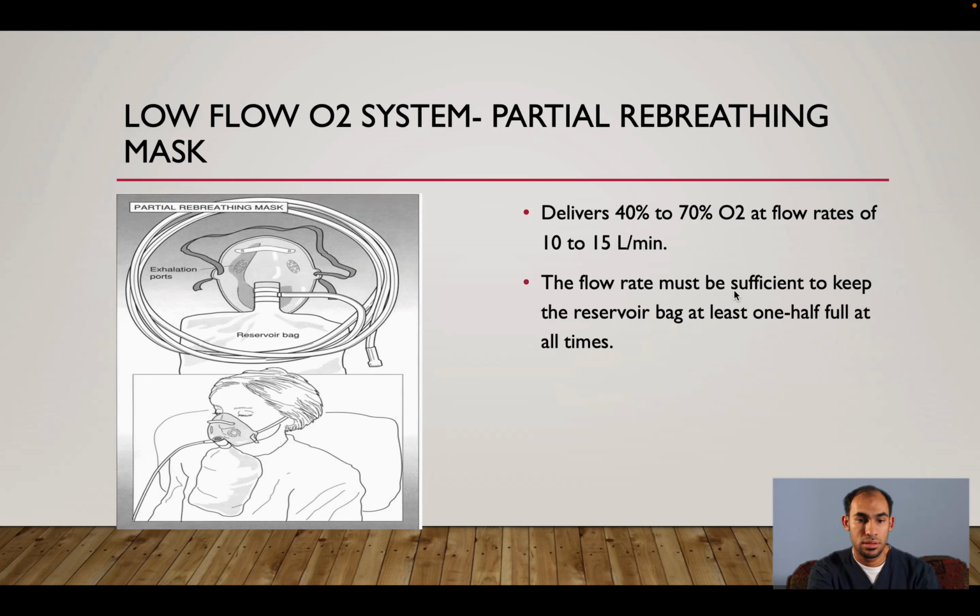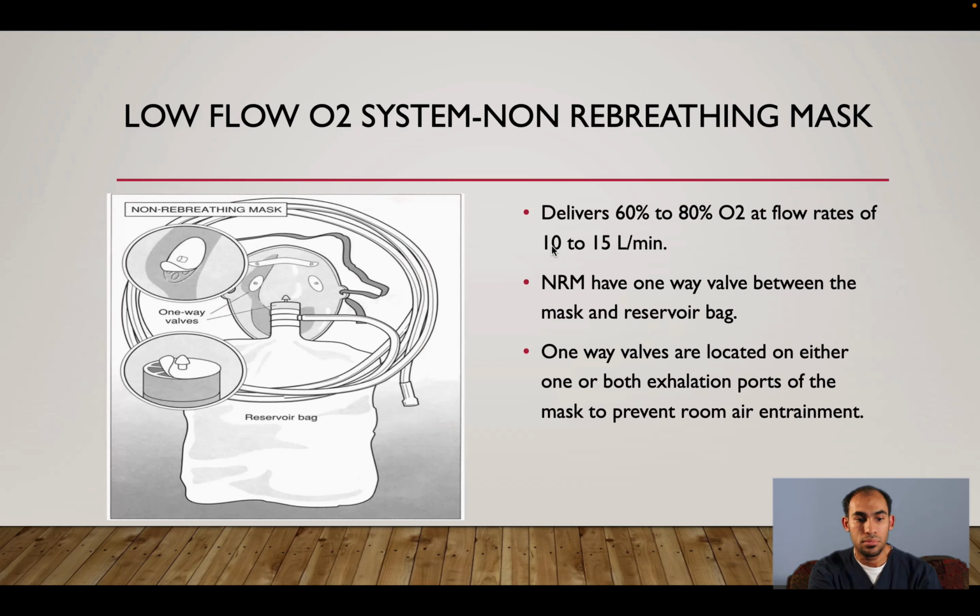Okay, the next system, we have the partial rebreathing mask. The partial rebreathing mask is this simple mask, but it comes with a bag. There is a bag here. This is a reservoir bag, and it will deliver from 40 to 70% oxygen, and we can use the flow from 10 to 15. You have to use 10 and more, so you can inflate this bag.